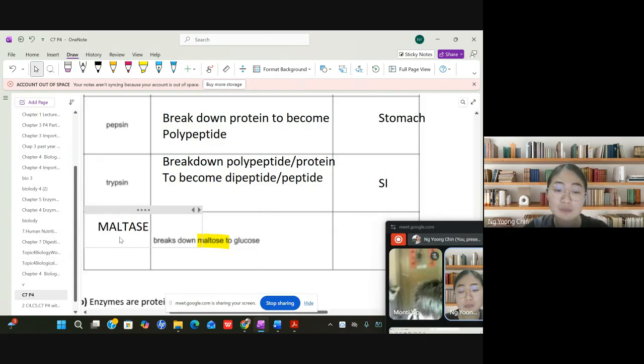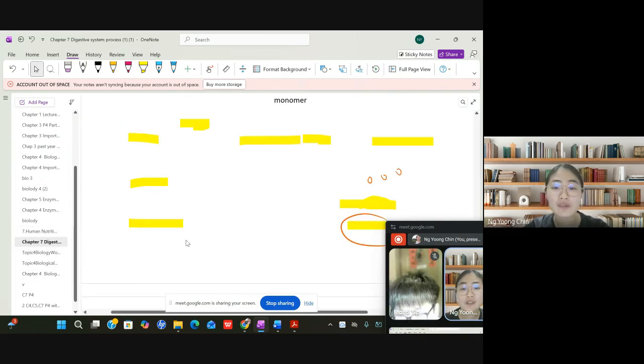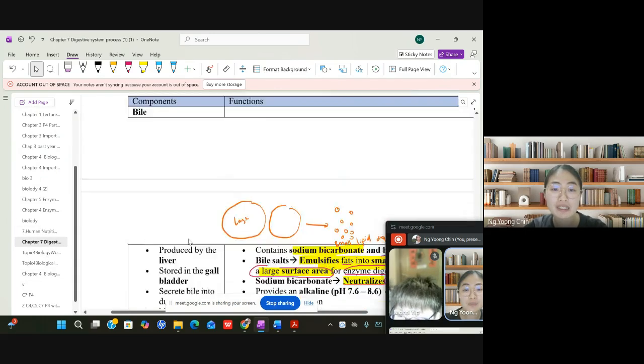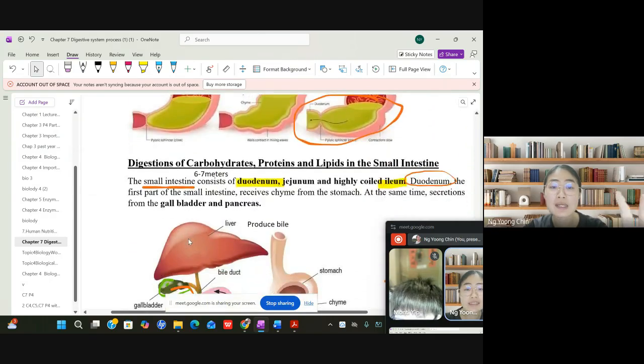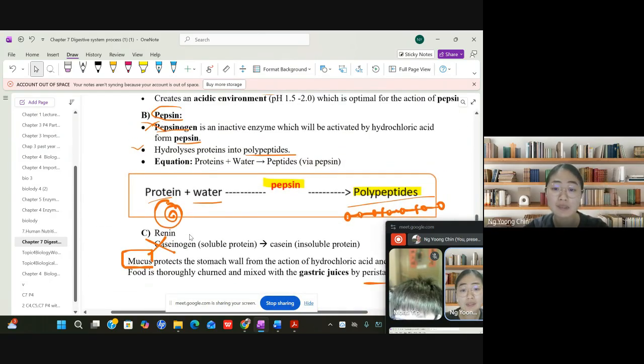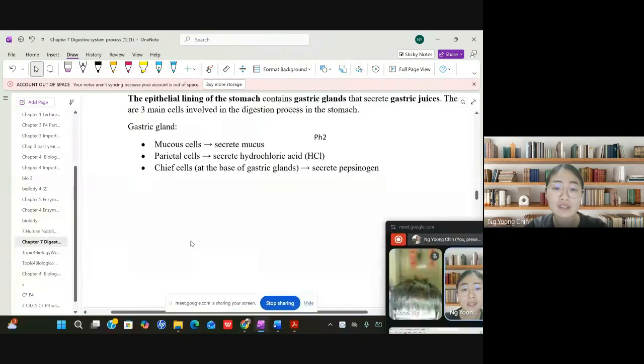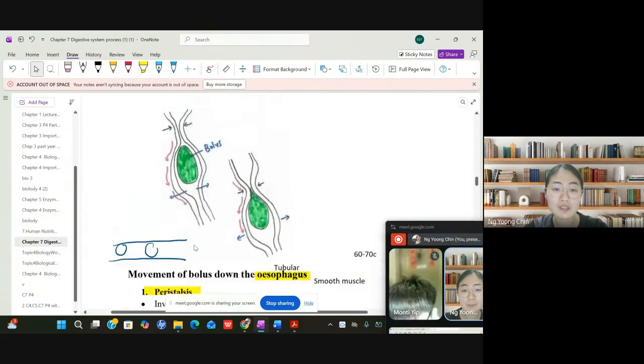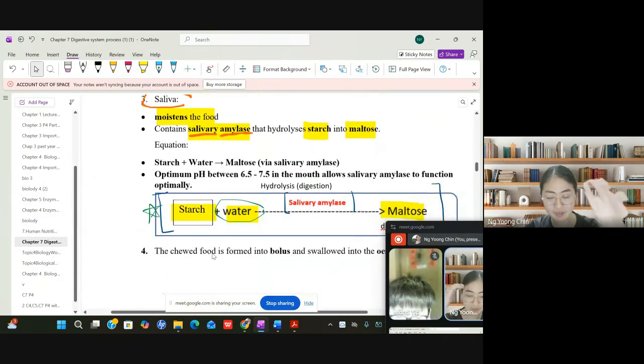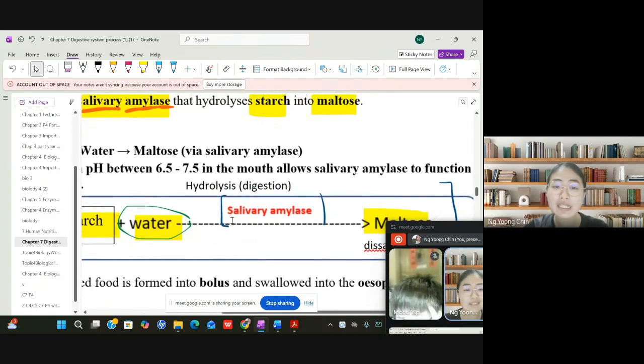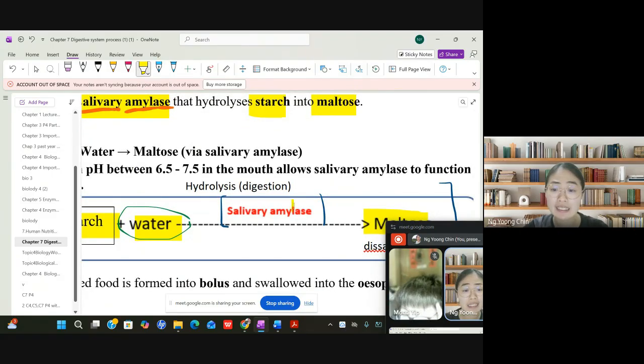Monty, you realize that the last three letters of the enzyme name are ASE. So you just convert the word only. Except for enzymes like pepsin, when you look at this starch, for example, salivary amylase, there will be the ASE behind.